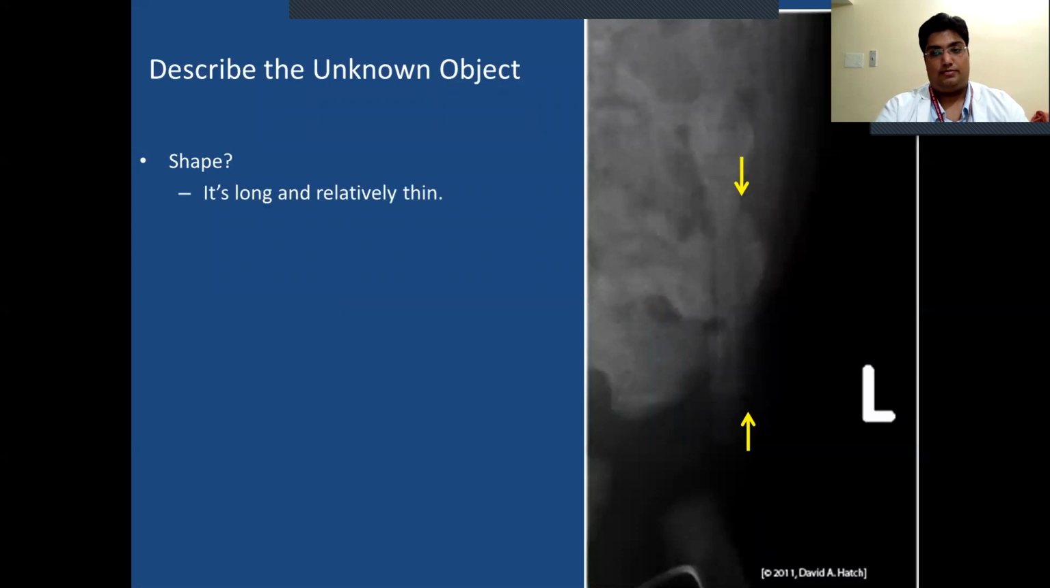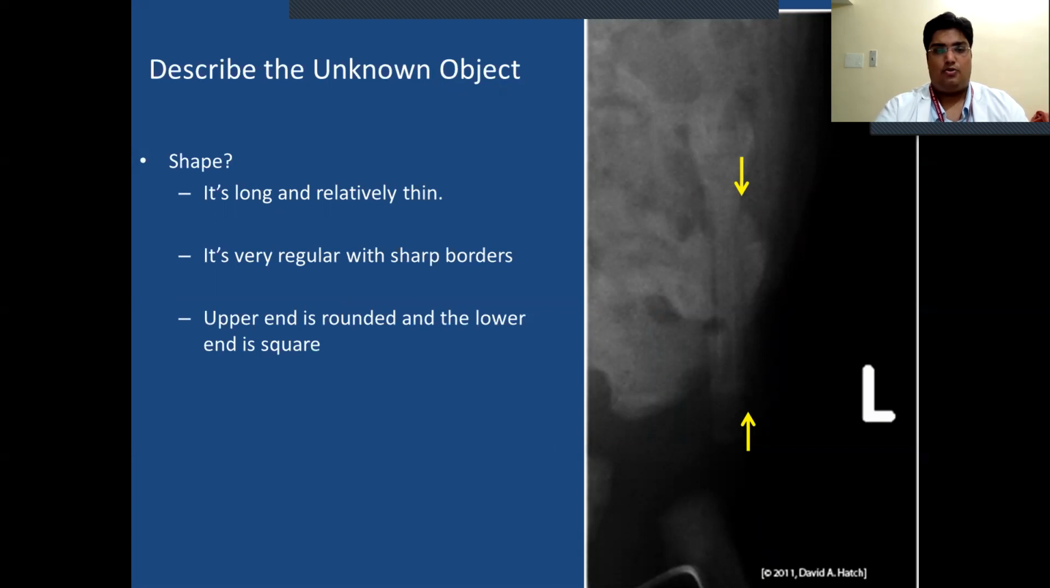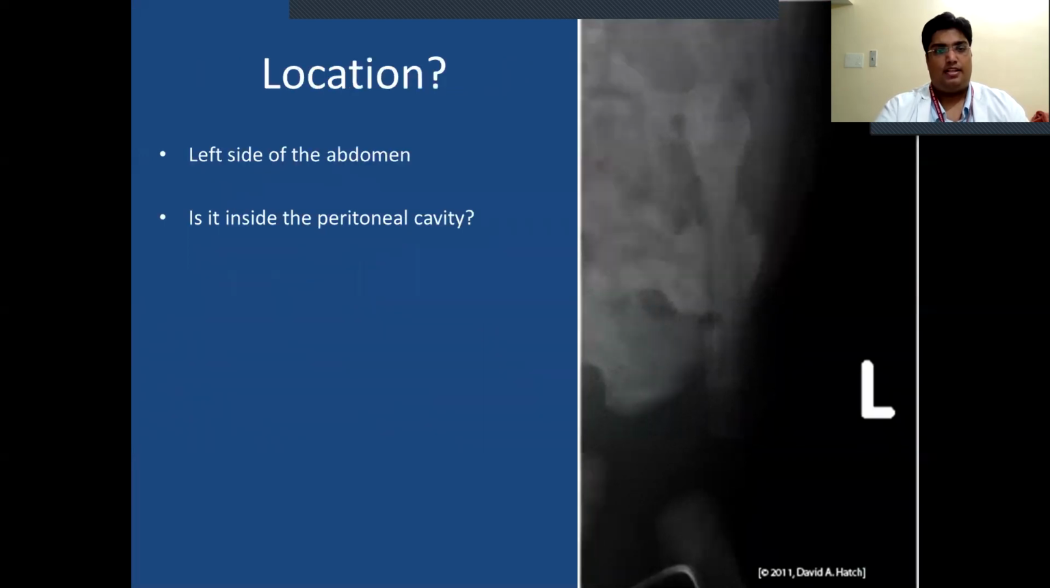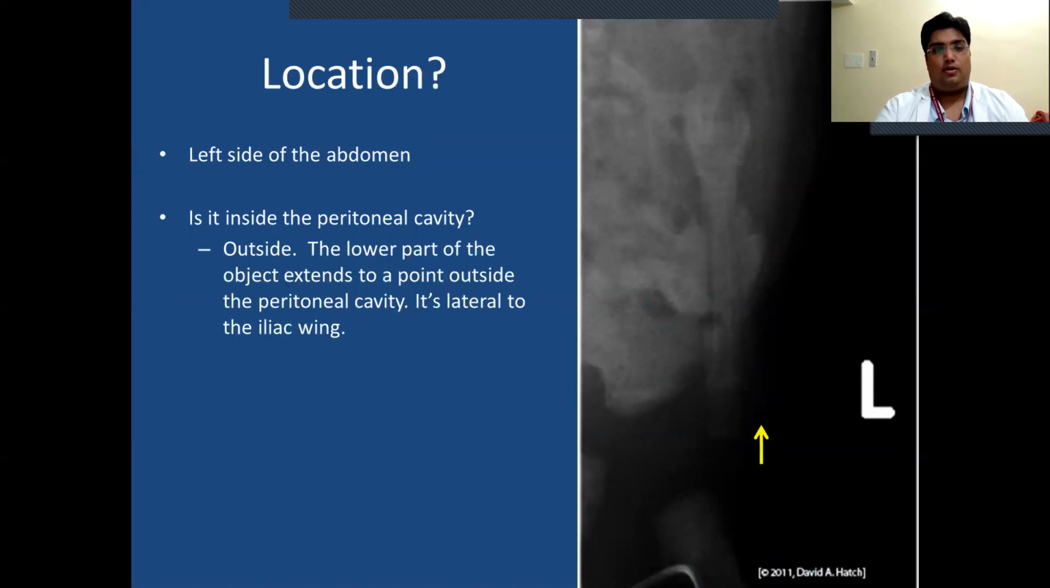Describe the unknown object. Shape, long, relatively thin. It's very regular with sharp borders. Upper end is rounded and lower end is square. On the left side of the abdomen, it is inside the peritoneal cavity. The lower part of the object extends outside the peritoneal cavity, lateral to the iliac wing.